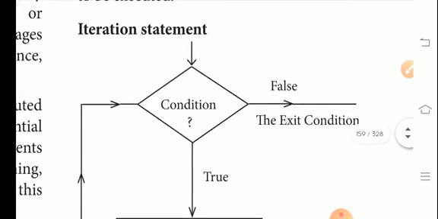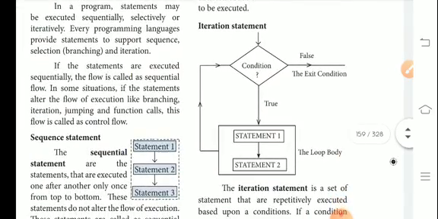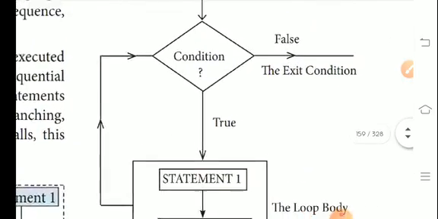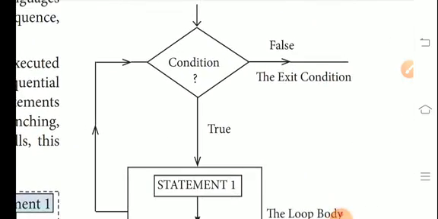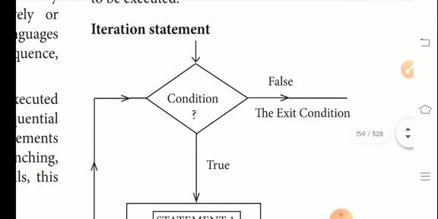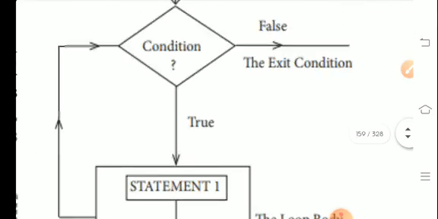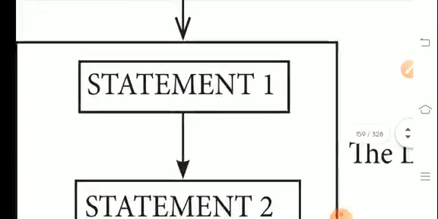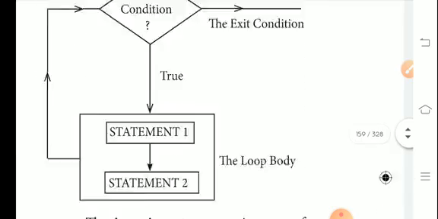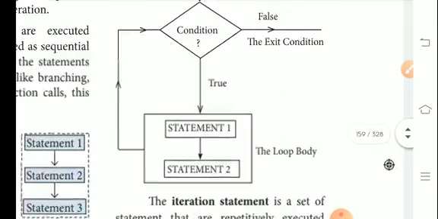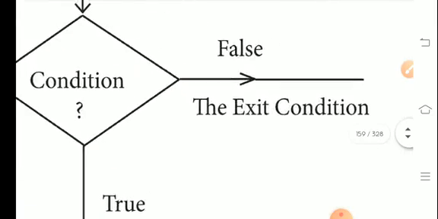The next one, iteration statement. Similar condition, whether it is satisfied. If the condition is true, statements 1 and 2, the body of the loop, will be executed, otherwise it will exit the loop.